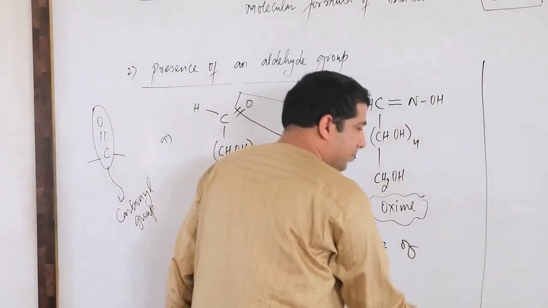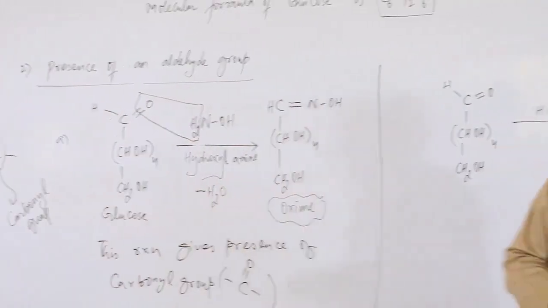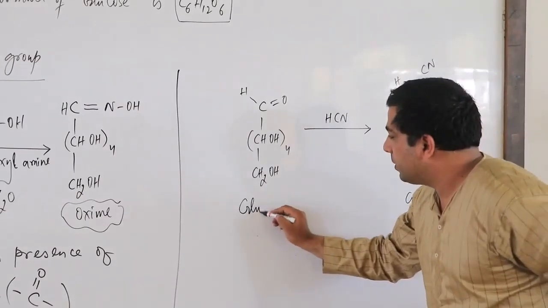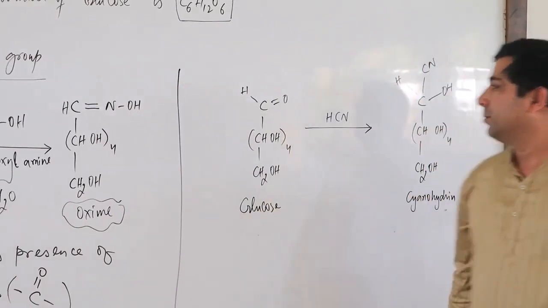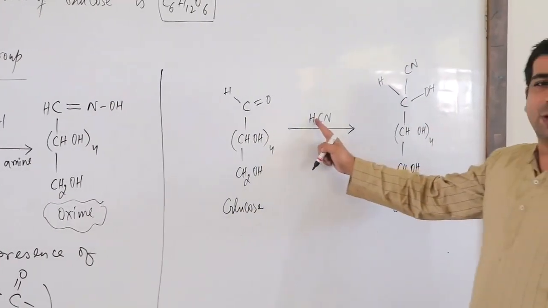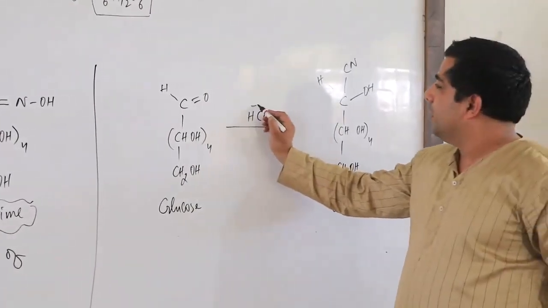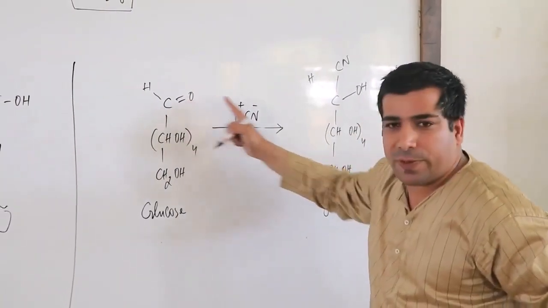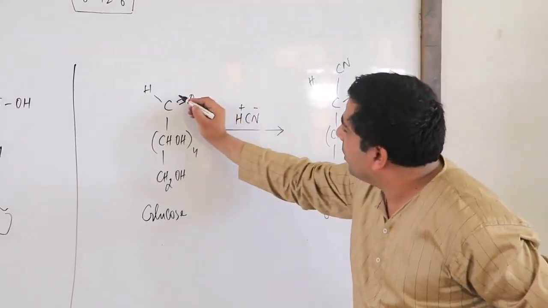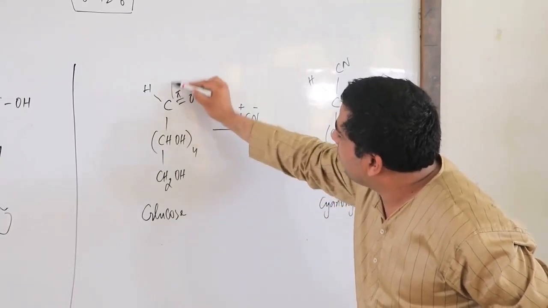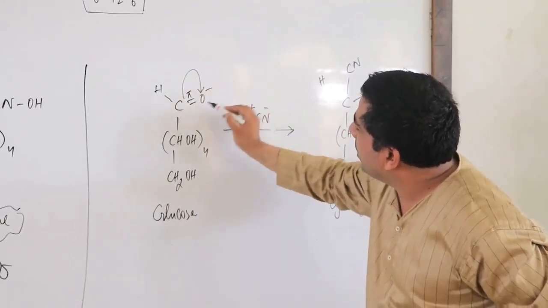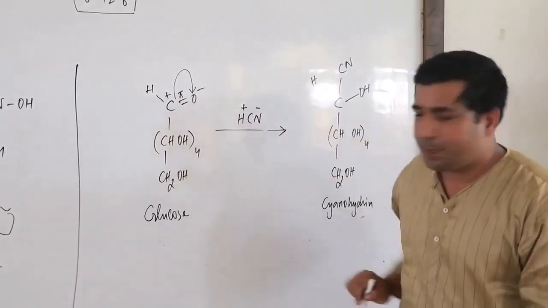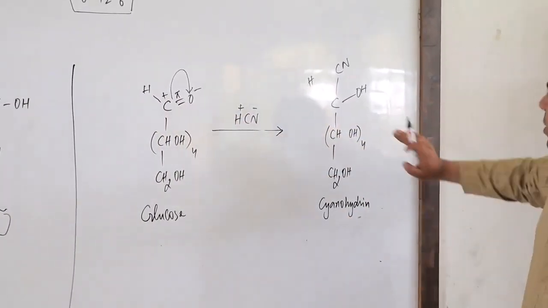Let's come here to this side. Just focus here. Now we have a glucose molecule once again. Now I am using hydrogen cyanide. Let me use plus here and minus here. Again, the CO group is interacting with this molecule. How? This is the pi bond. Let me shift this pi bond here. It's minus here and plus here. So carbon has positive charge. Correct?